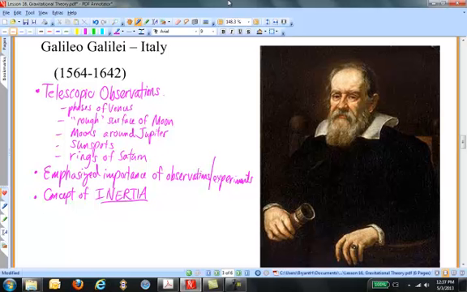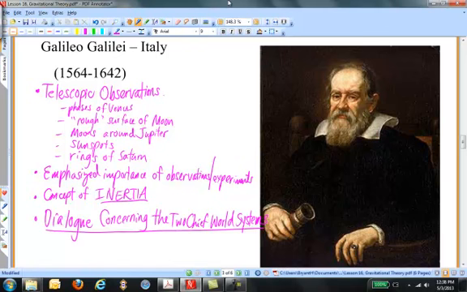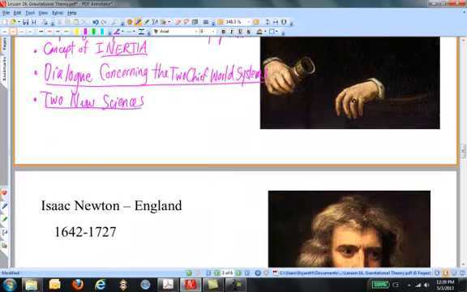Later on, Galileo wrote a controversial work entitled A Dialogue Concerning the Two Chief World Systems, which appeared to attack the Pope. One system was the geocentric model, the other system was the heliocentric model. He was tried by the Inquisition. He was found vehemently suspect of heresy and forced to recant, spending the rest of his life under house arrest. Toward the end of his life, he wrote a work entitled Two New Sciences on the Fields of Kinematics and the Strength of Materials. Galileo died in the same year that Isaac Newton was born.